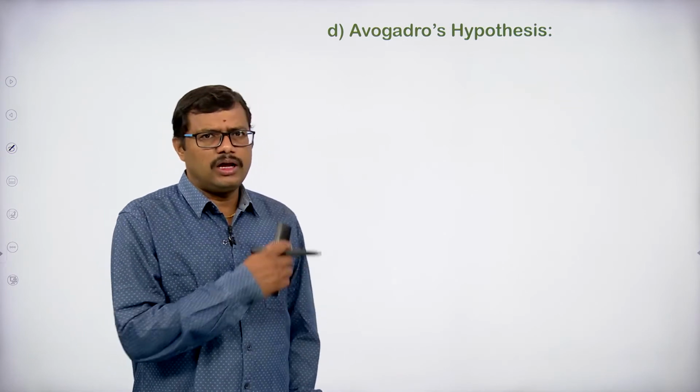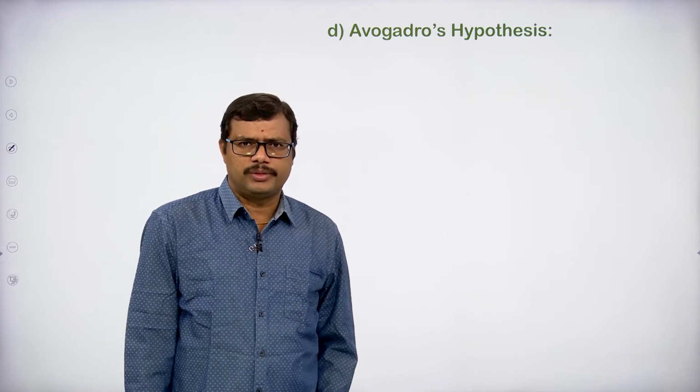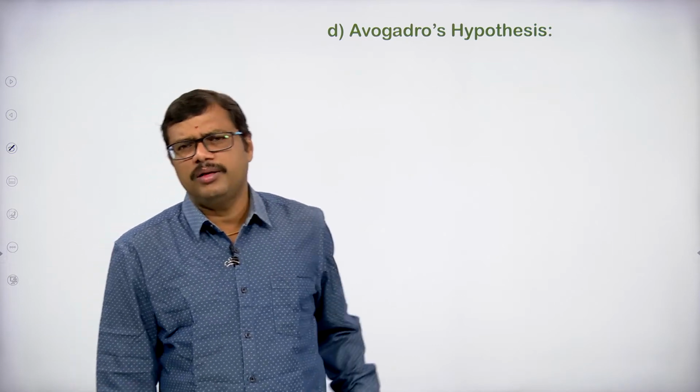Now, let us look at the Avogadro concept. What is Avogadro's law?